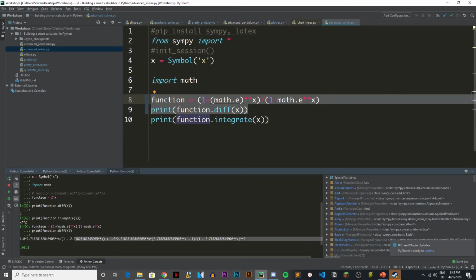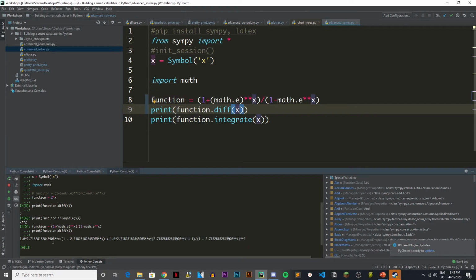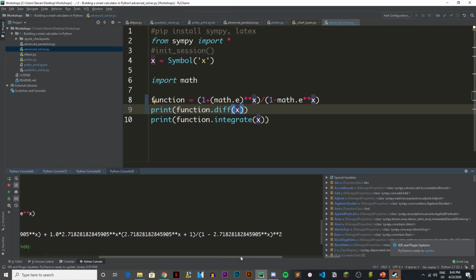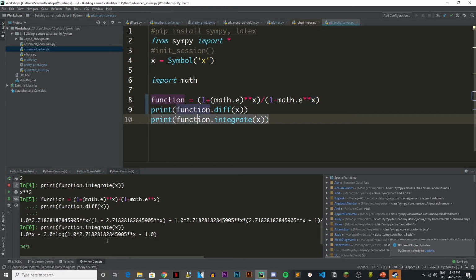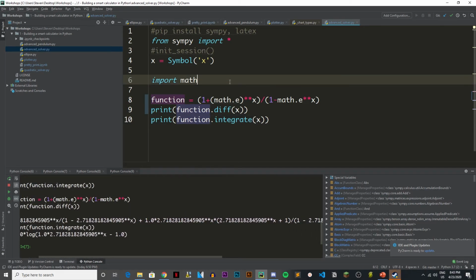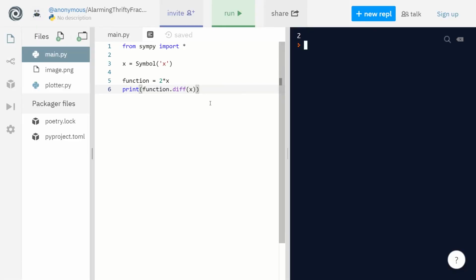you have this. You have, yeah, that's the answer, right? It's different from the original one. I'll zoom in here. So you have your answer, and if you want to integrate this, it gives you a log of something. It's a log of e to the x minus 1, something like that, okay? So yeah, try it out and try out your own functions. But yeah, it's super cool.